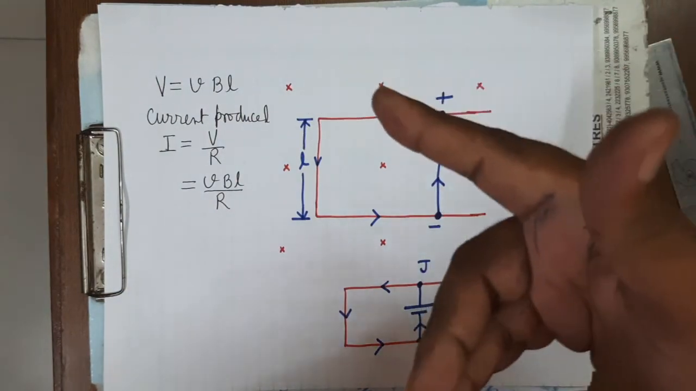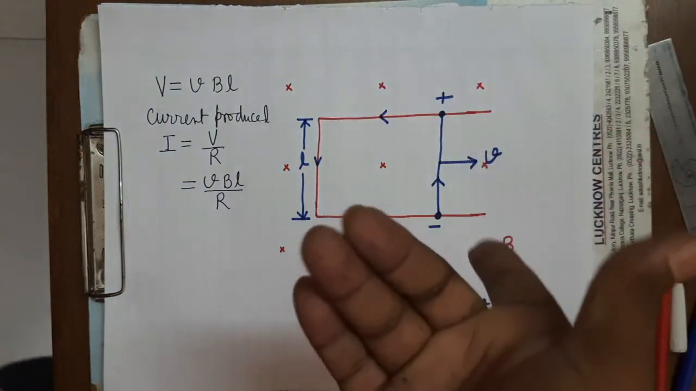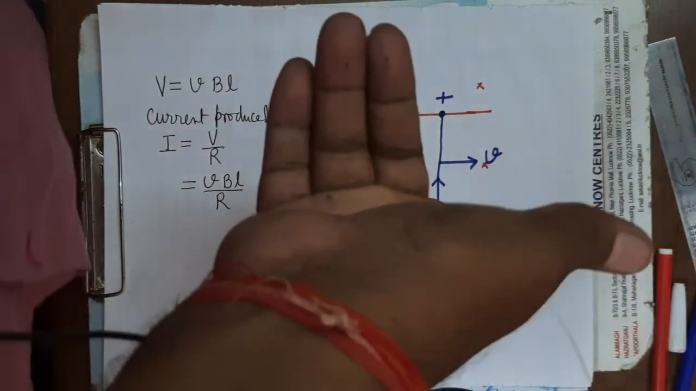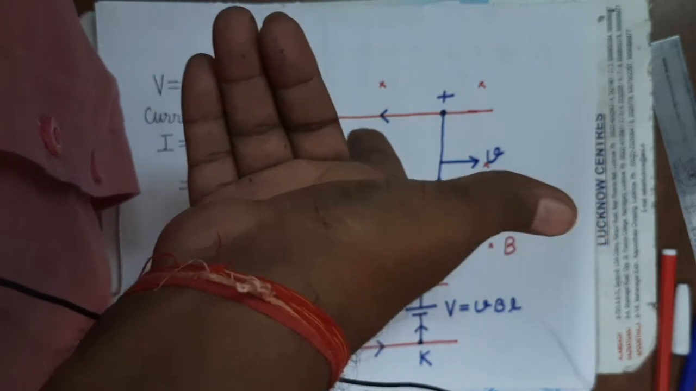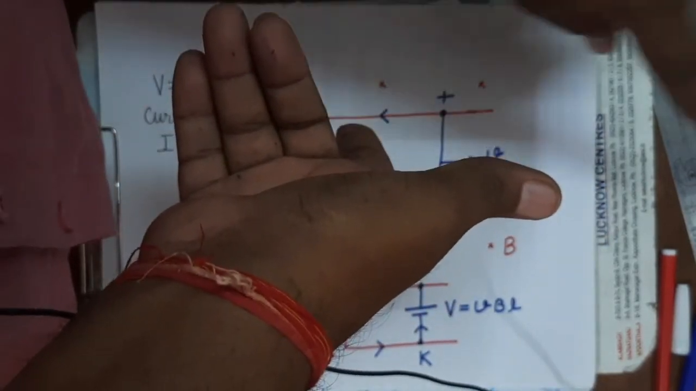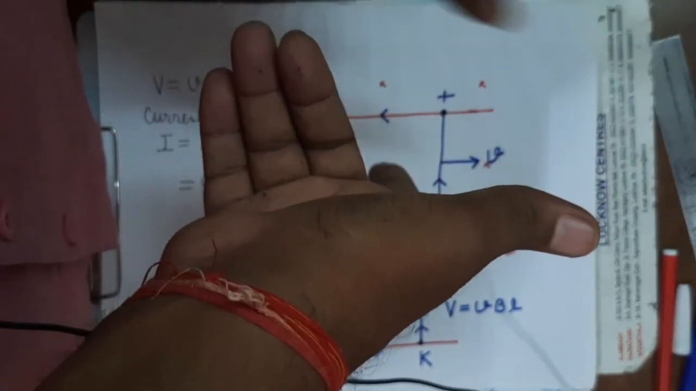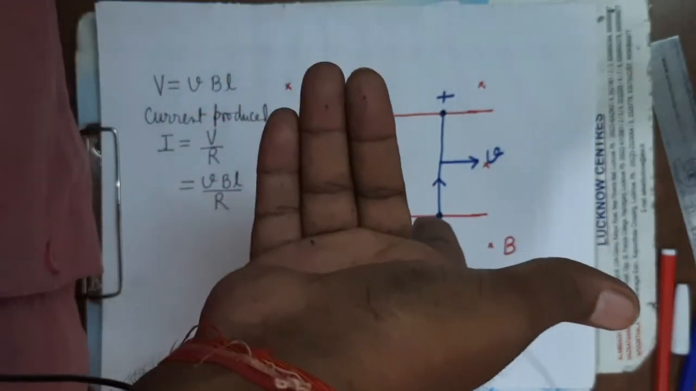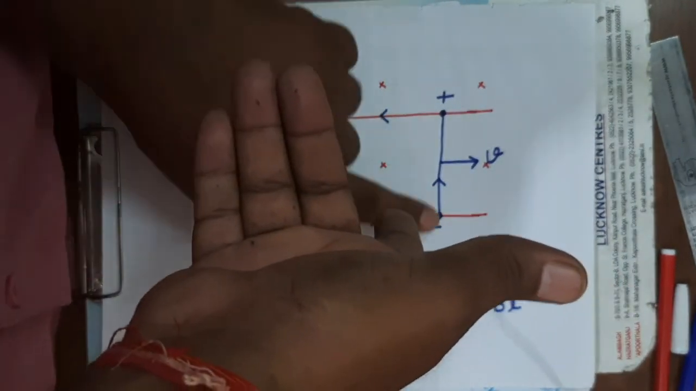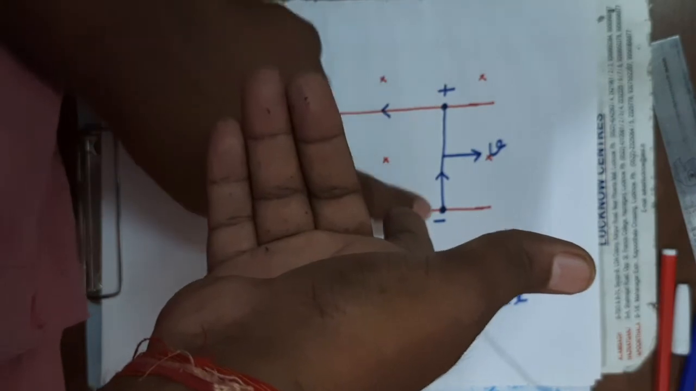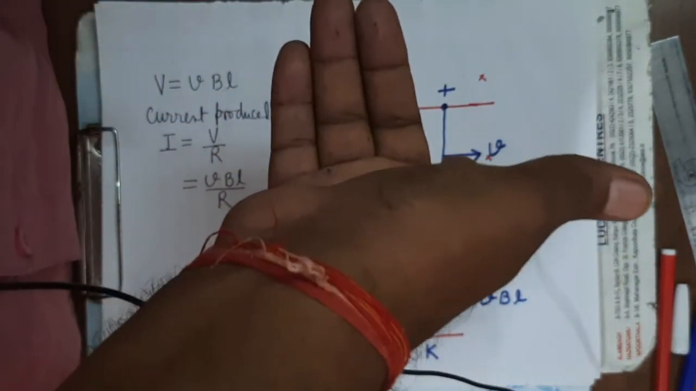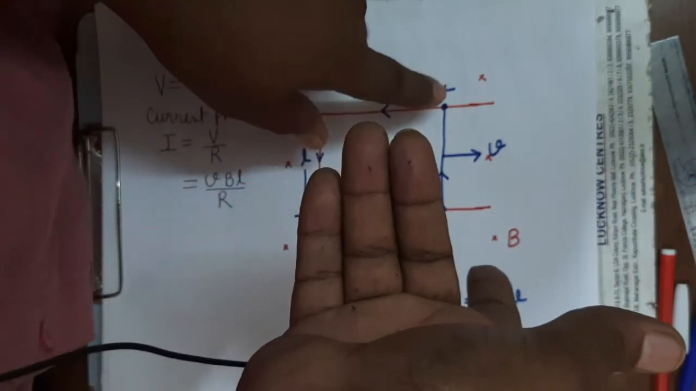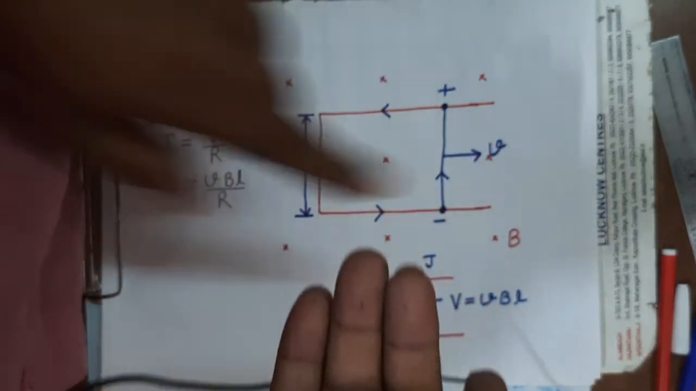So in this case you adjust it. B is vertically downward, you have adjusted B downward. V is in this direction, so the thumb is in that direction. So in what direction are the fingers pointing? You can see here, from here to here, from this to this. So this will be the direction of induced current. Here the direction of induced current is this.